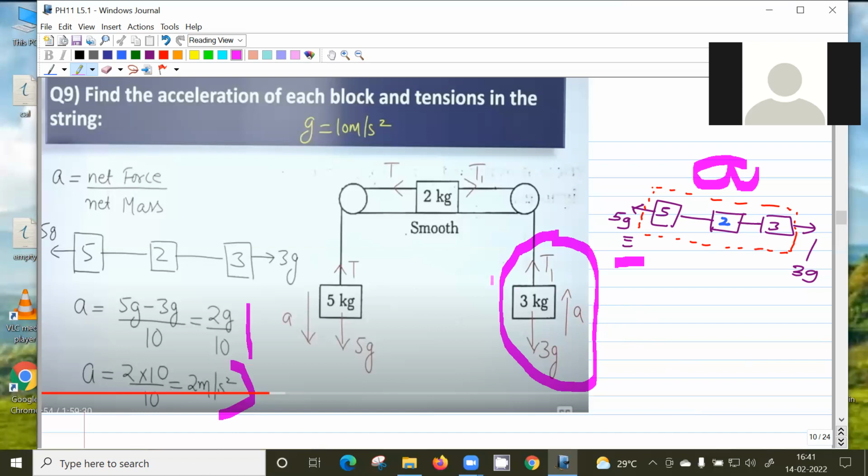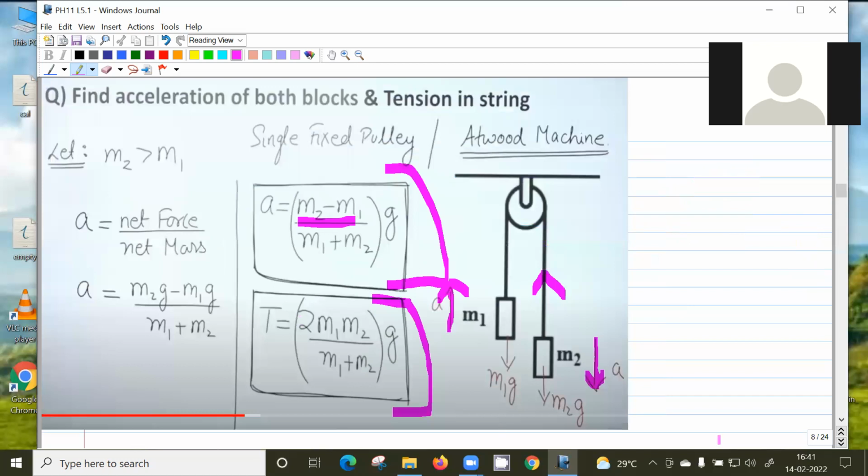So if you have to find T1 and T2, then you have to write the equations individually. But if you have to find the acceleration of the system, which is the same for all three blocks, then this equivalent circuit will work. Similarly for the first one also, to get the acceleration, you can straighten this wire out. The net force acting will be m2g minus m1g, right? Divided by the total mass. That will give the acceleration. But to find the tension, you have to write the individual equations. Further, the trick will not be useful.